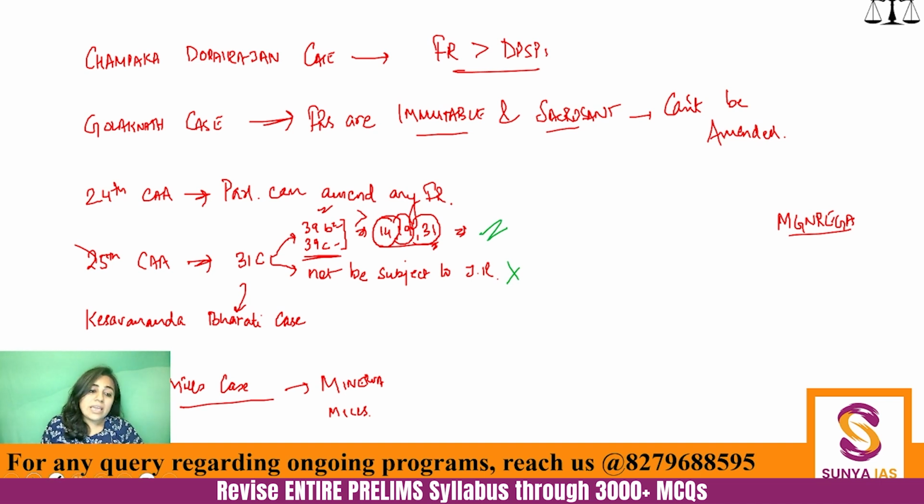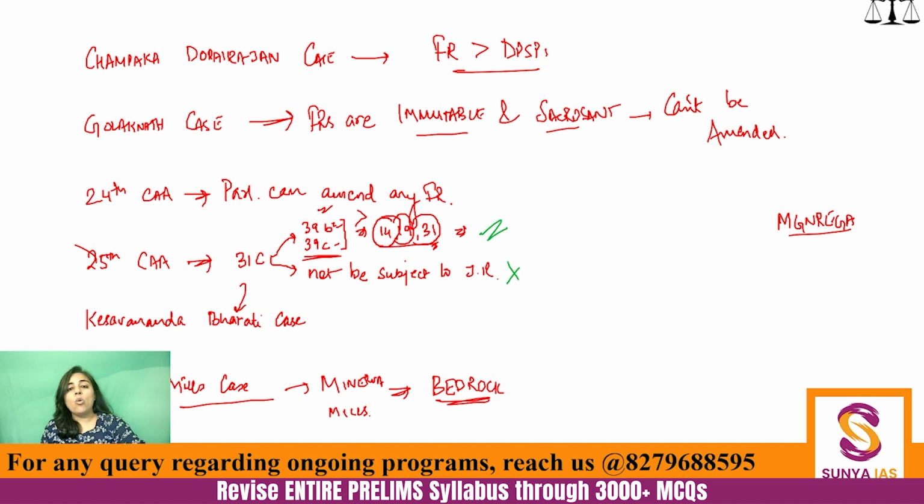So in Minerva Mills case, the Supreme Court said that the constitution lies on the bedrock of both fundamental rights and DPSPs. Fundamental rights and DPSPs have to be balanced with each other, and the constitution lies on the bedrock of this.